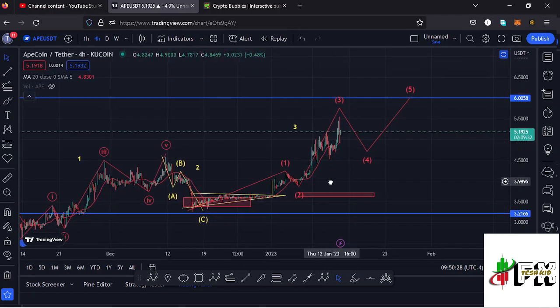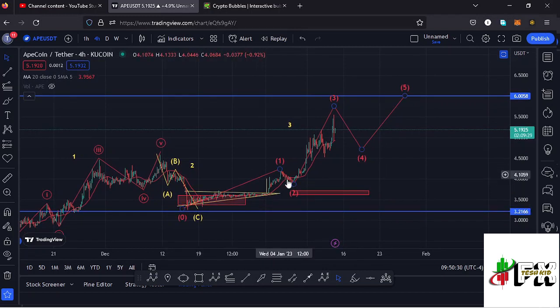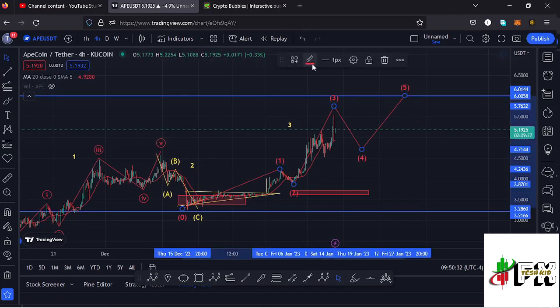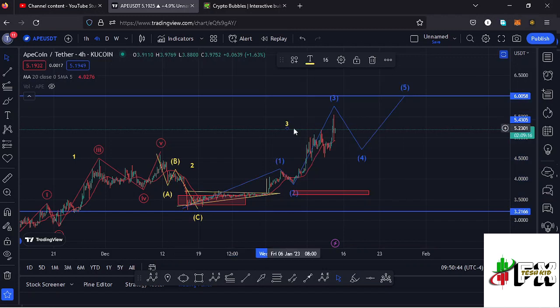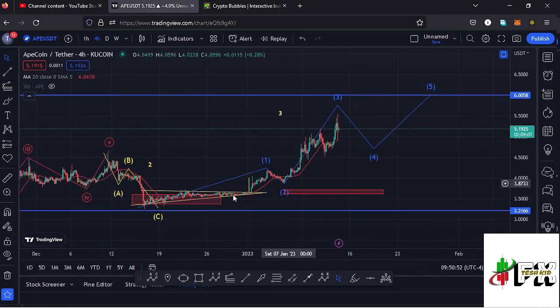Here on the apecoin chart, you can see I have this Elliott wave structure right here in red, and I can change the color of that Elliott wave structure so that this Elliott wave structure right here in blue can represent a fractal wave that we expect in the formation of a higher Elliott wave count 3, where I believe we have seen the formation of that first wave, then a wave 2, and right now we're in the formation of this wave 3 before we see a wave 4 and then a wave 5 to fully maximize our target area to the upside in the formation of that higher Elliott wave count 3.